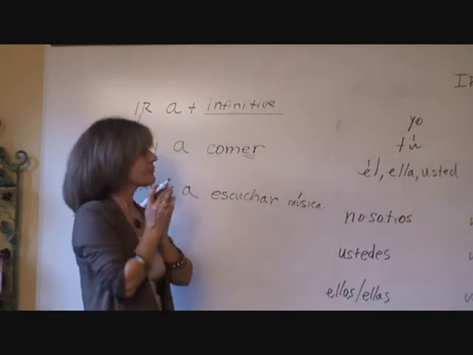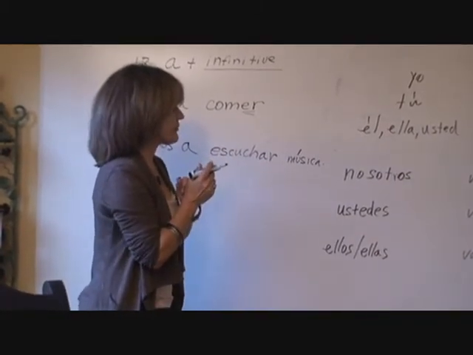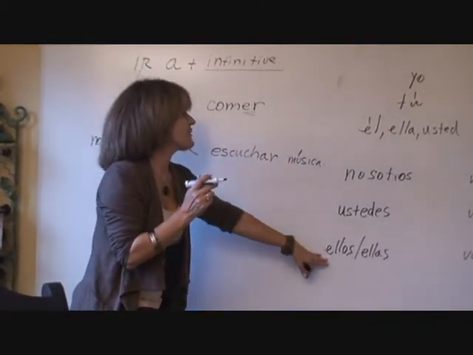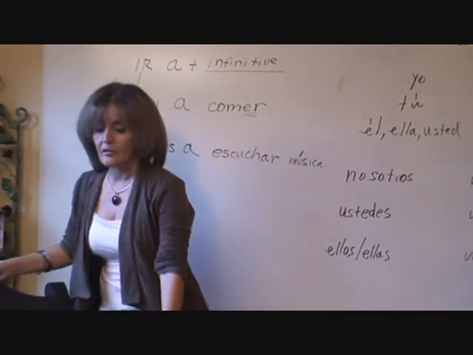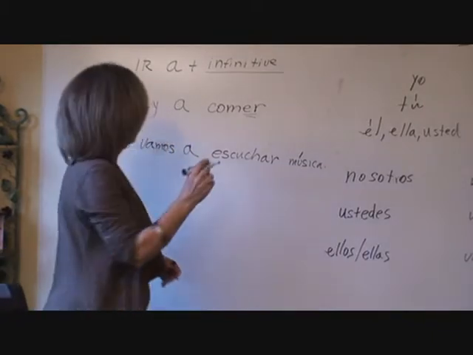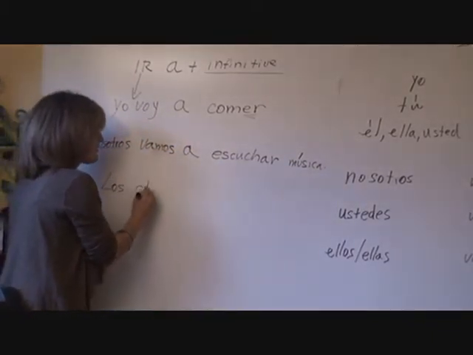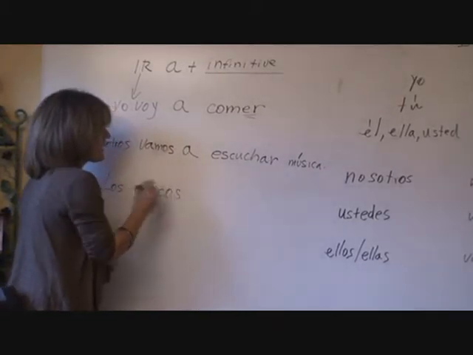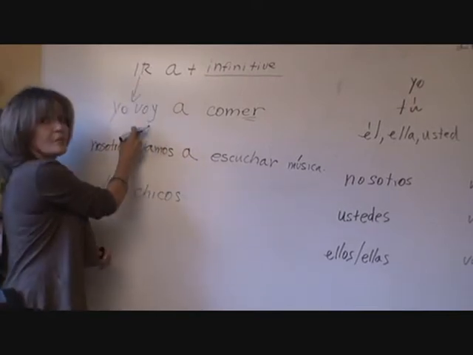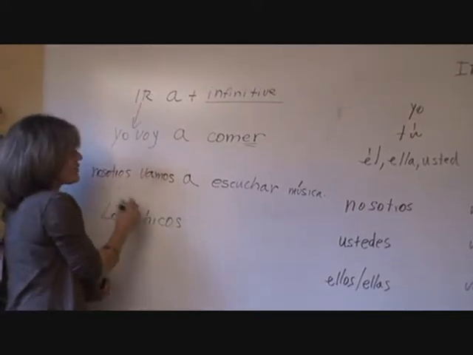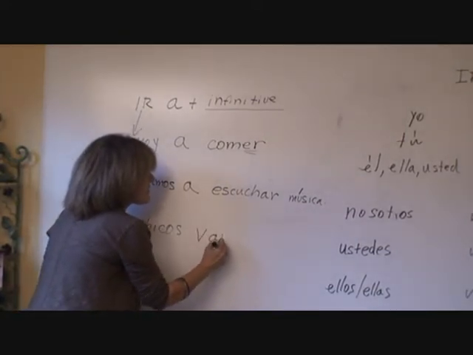Want to see another one? Which one should we take? How about ellos or ellas? I'm going to just put a noun instead of the pronoun. How about los chicos? Move my mecedora a little bit over to that side. There, now I have them. Los chicos, the boys, huh? Los chicos is my subject. Now I need the form of the verb ir in its conjugated form, of course. Los chicos, and we said that los chicos is van.